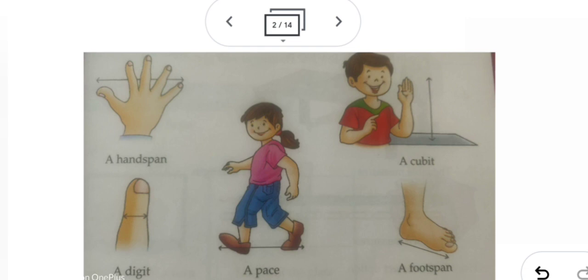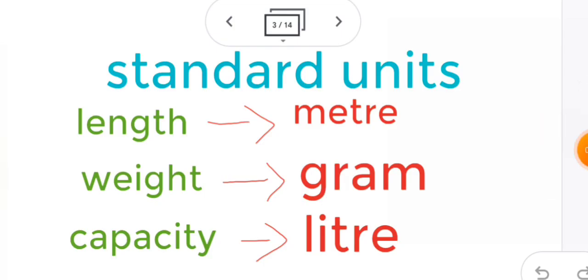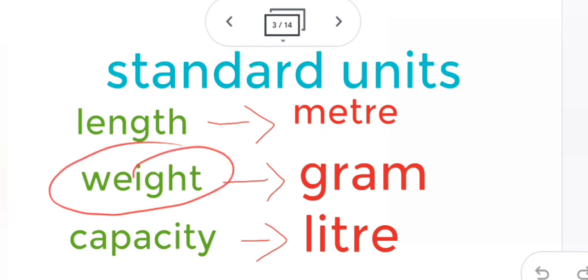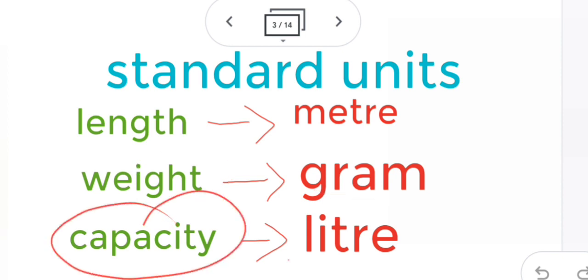Then as time passed and the world became civilized, they started using the same units of length at the international level. Those units are called the standard units. So let's see the standard units now. The standard unit for length is the meter, for weight it is the gram, and for capacity it is the liter. So these are the standard units.